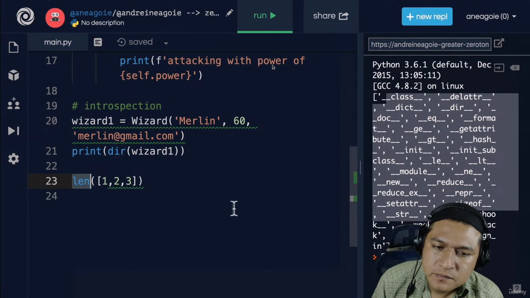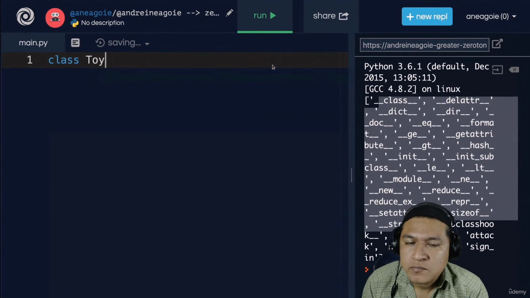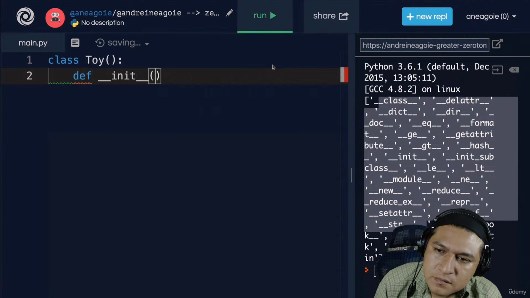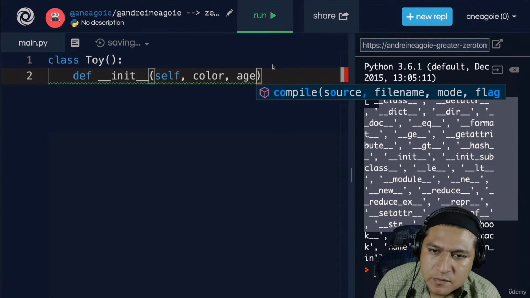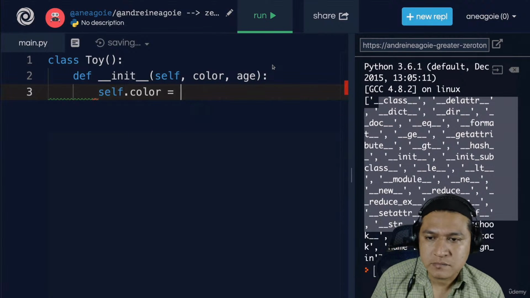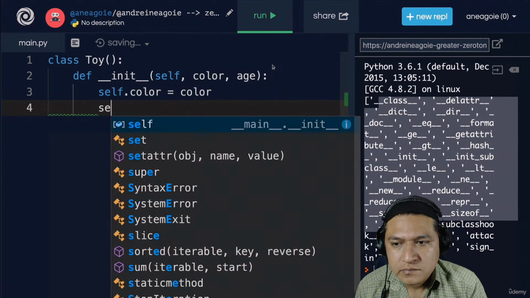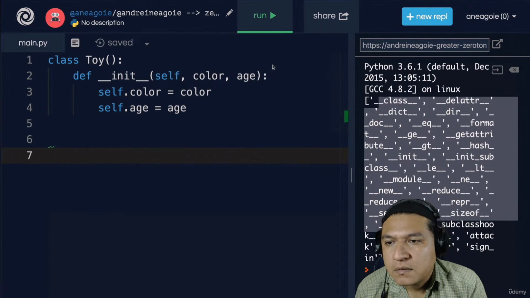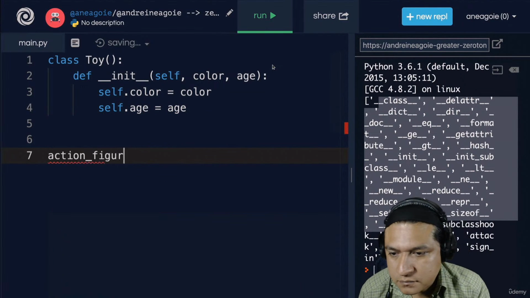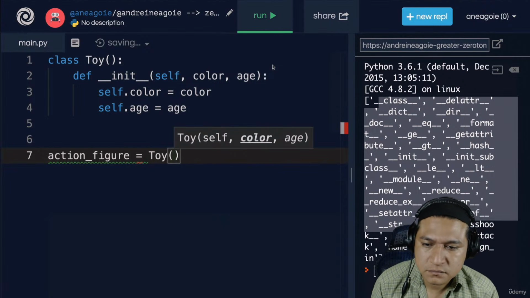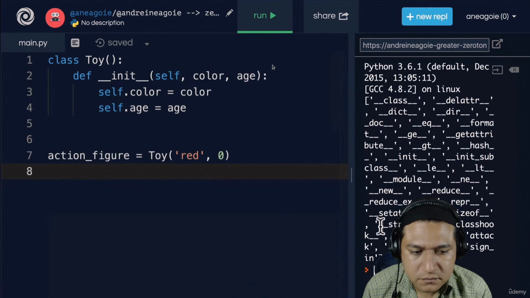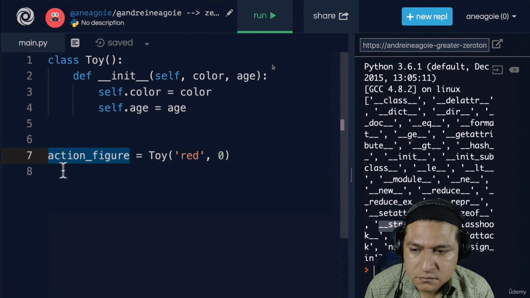So let me show you what I mean. We're going to create a new class, and this is going to be a toy class. Now, in here, we'll define a toy and initialize it with self. Then we'll say that it has color and age. Now we'll say color equals color, and age equals age. So these will be our attributes. Awesome, there's our class. Now, let's say we want to create an action figure. This action figure will be instantiated with toy, let's say color of red, and the age is 0, since it's brand new.